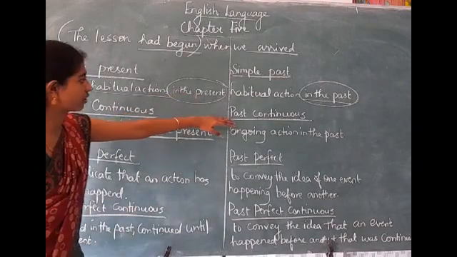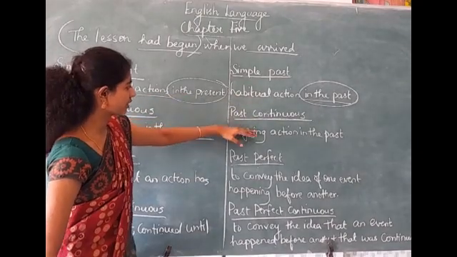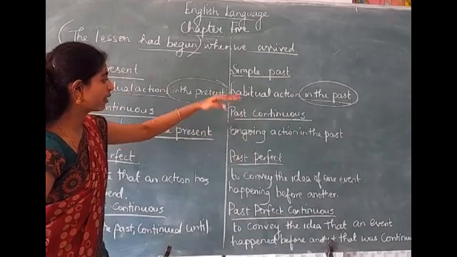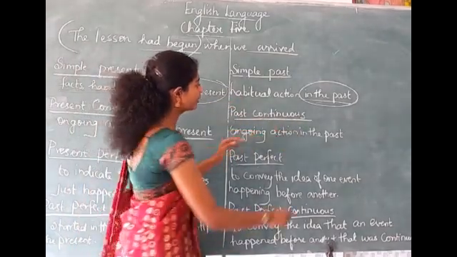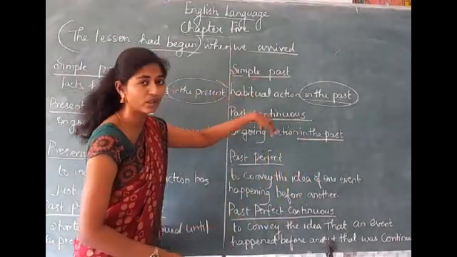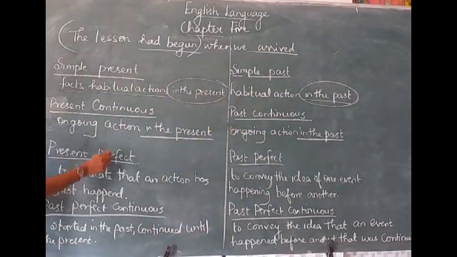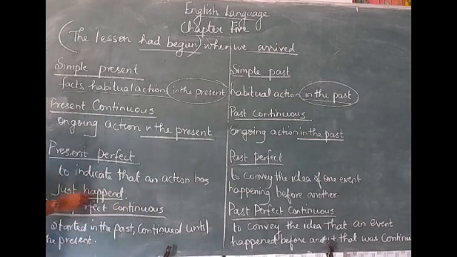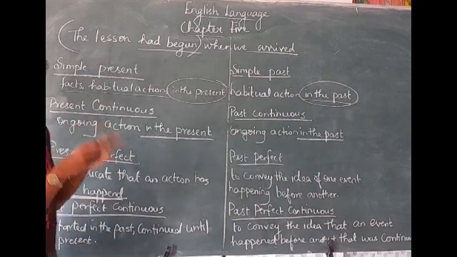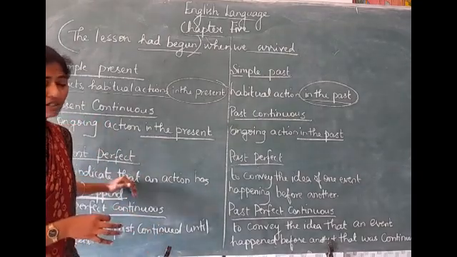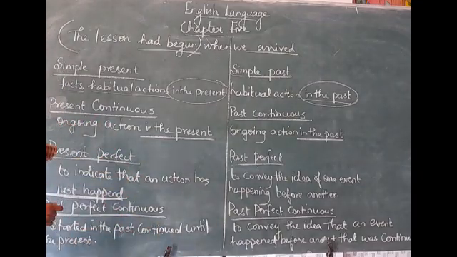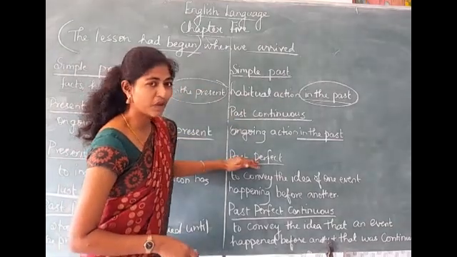What about past continuous tense? Past continuous tense should be used to mention an ongoing action in the past. Okay? It was an ongoing action in the past. Then, present perfect tense. We use present perfect tense to indicate that an action has just happened. Okay? When you want to indicate that an action has just happened, you have to use present perfect tense. Right? When should you use past perfect tense?